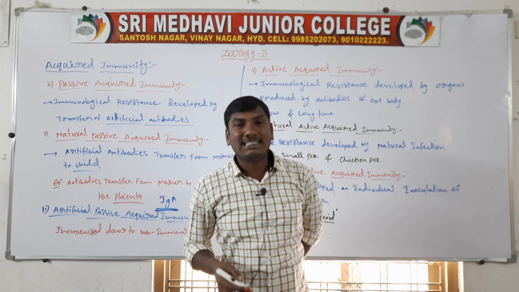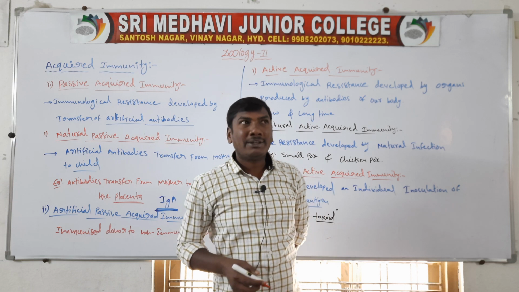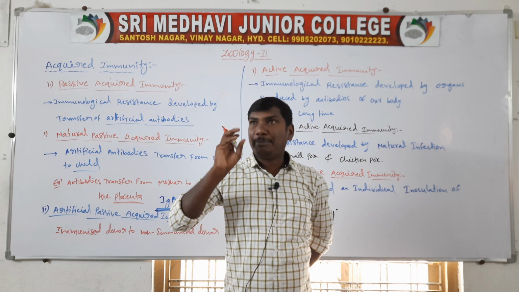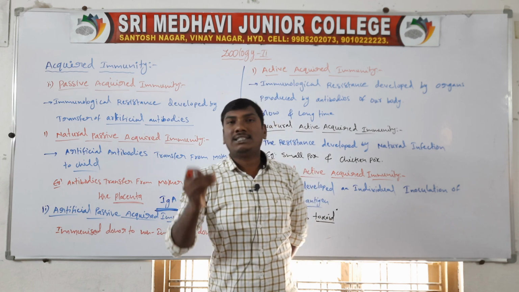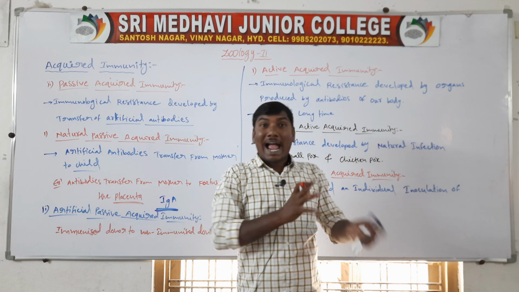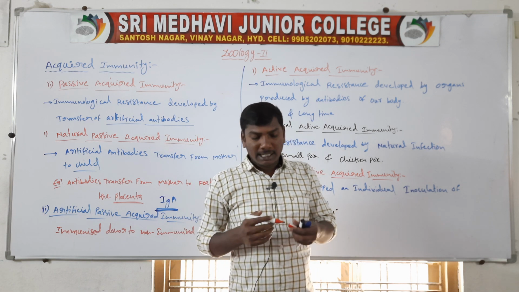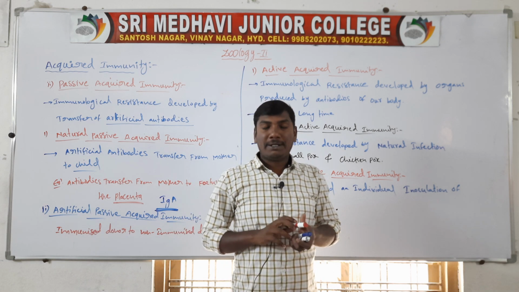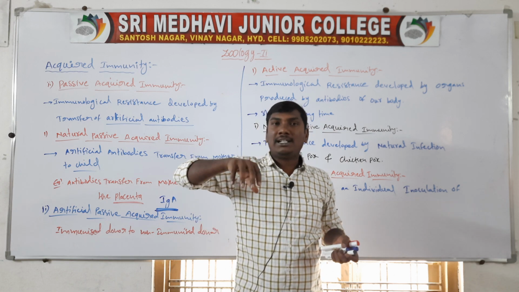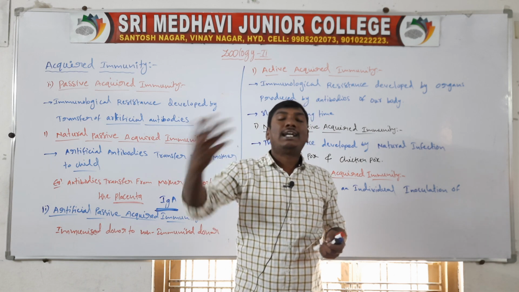Example, tetanus serum, or antivenom. Snake poison means venom. So antivenom is pre-formed antibodies transferred from an immunized donor to a non-immunized person.